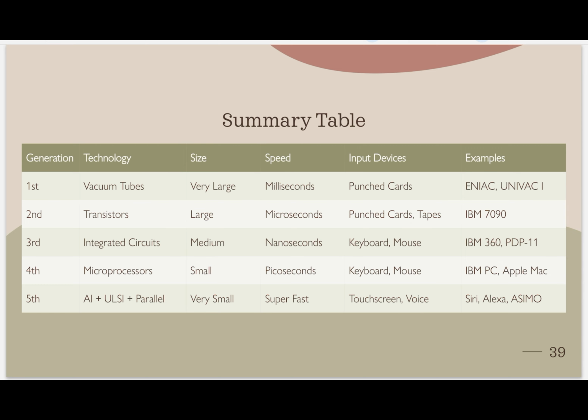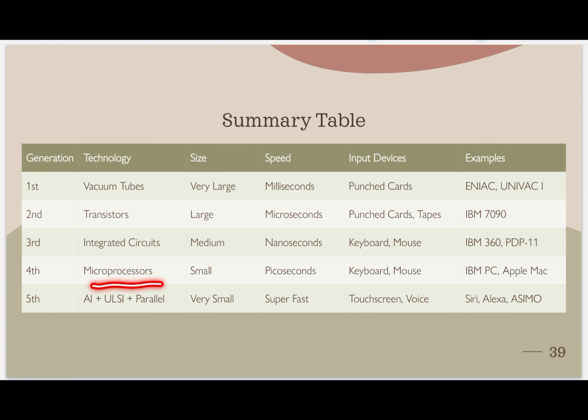Example, IBM 7090. Third generation: integrated circuits, ICs. Size medium, speed nanosecond. Input devices, keyboard and mouse. Examples, IBM 360, PDP 11.